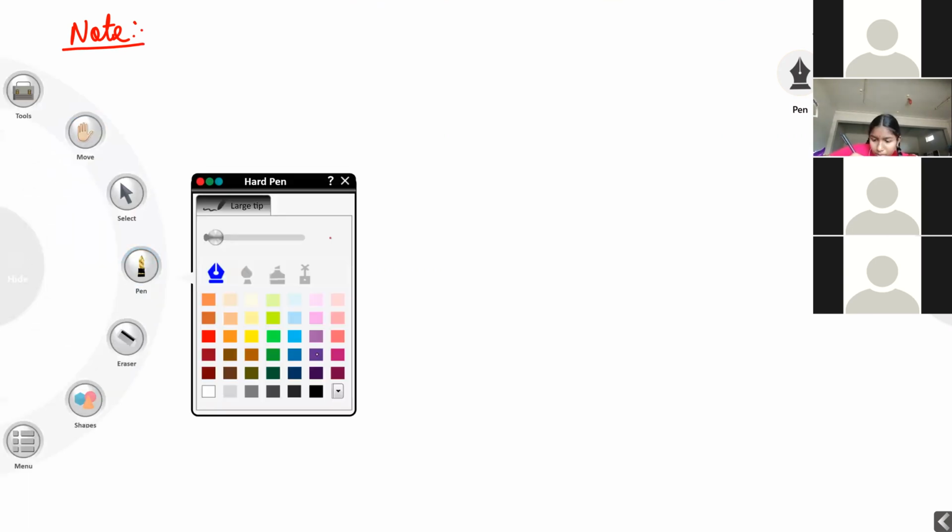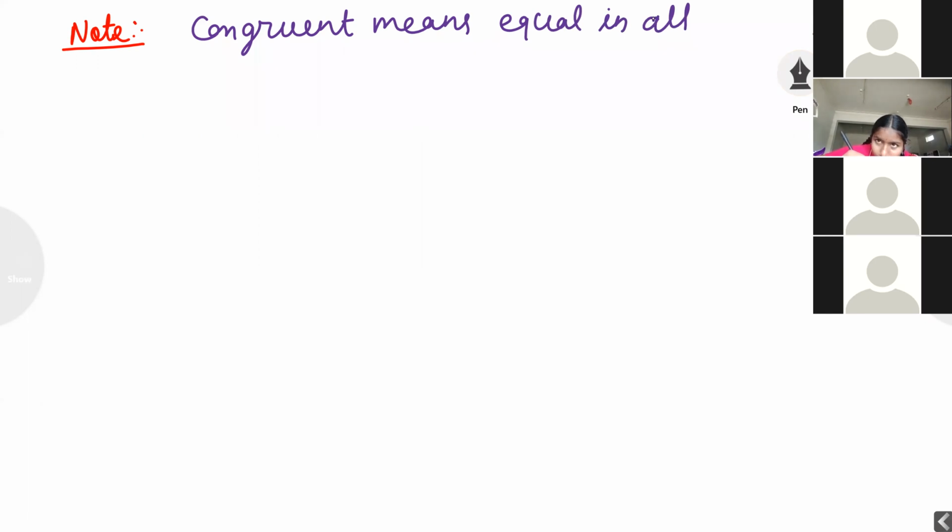Congruent means equal in all respect. Congruent means equal in all respect.